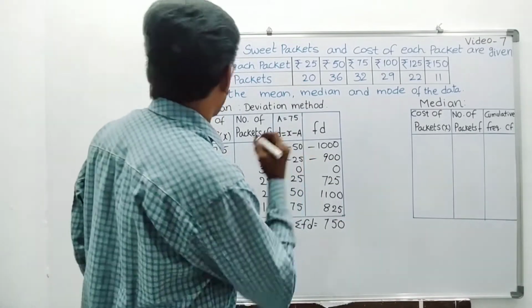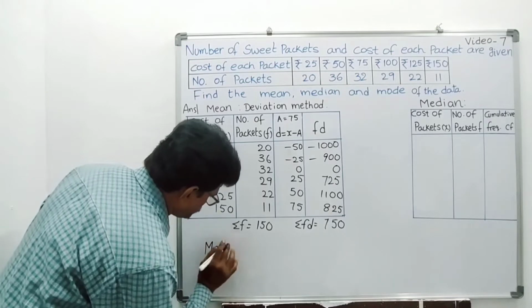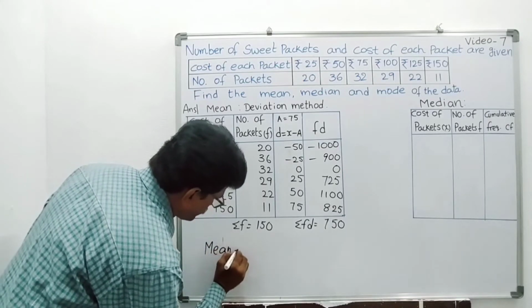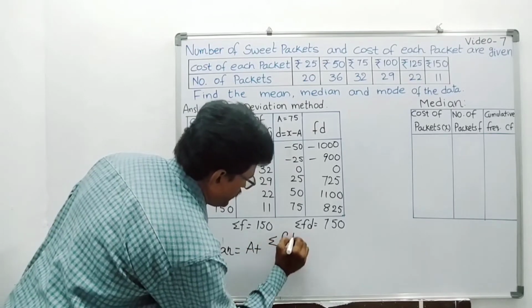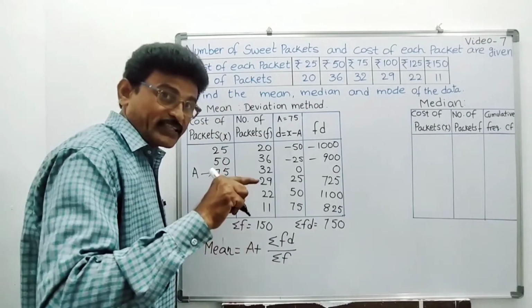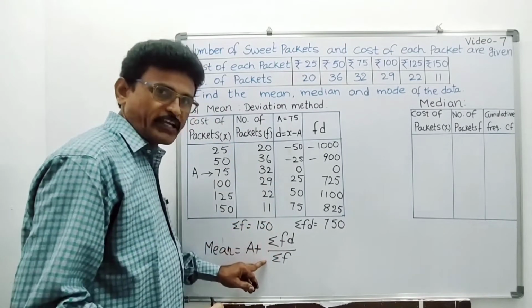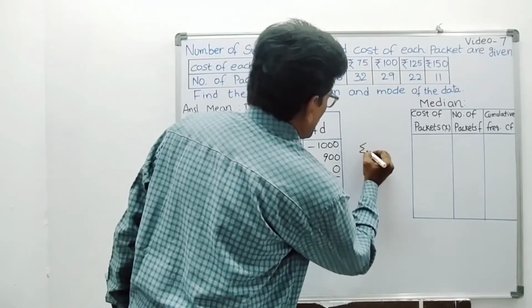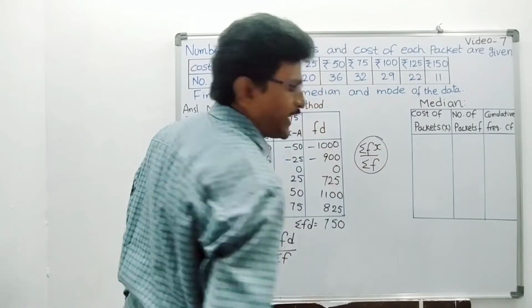Now what is the formula here to find mean? In deviation method, what is the formula of mean? A plus sigma FD by sigma F. Okay, this is the formula. Direct method, sigma Fx by sigma F. That is the formula. Sigma Fx by sigma F. This is the formula for direct method.